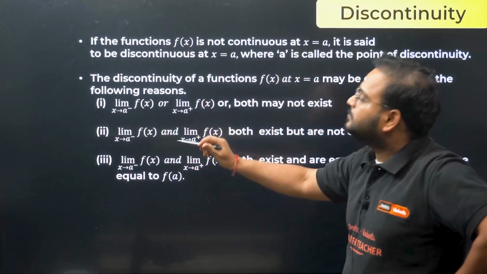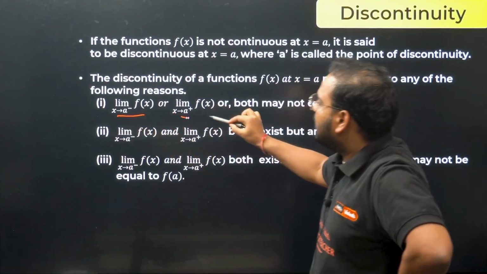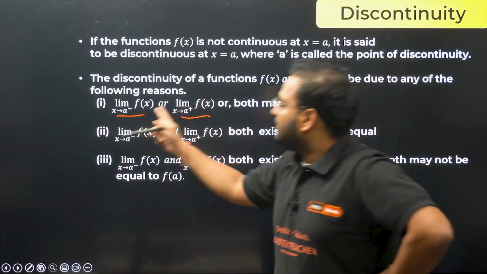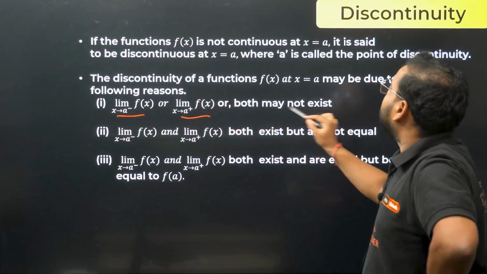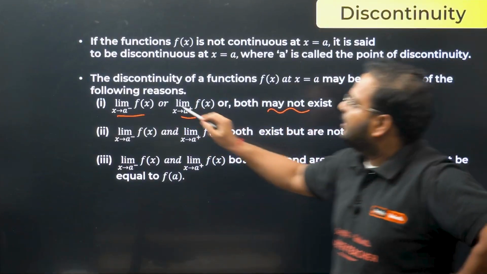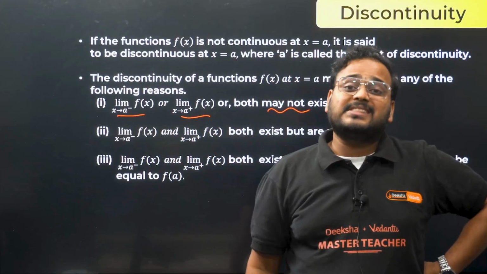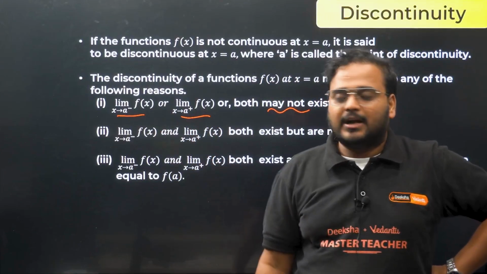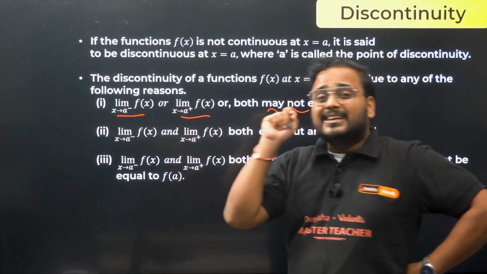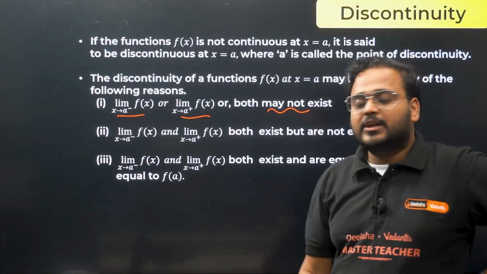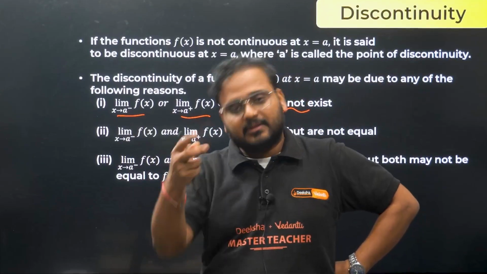Let's see, first of all, what is this called, sir? We just learned this is LHL, and what is this part called? RHL, okay? When you're trying to find out, let's say either LHL or RHL does not exist in nature, you can't find the value for that, it's coming as undefined or whatever it is. Whenever either of these two does not exist, then you're going to say the function is not continuous at the point x equals a.